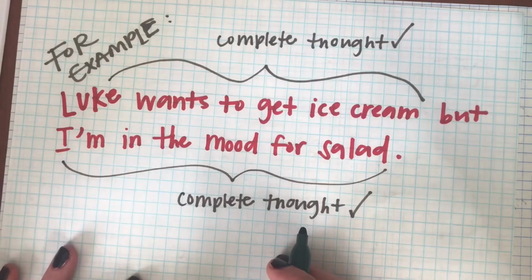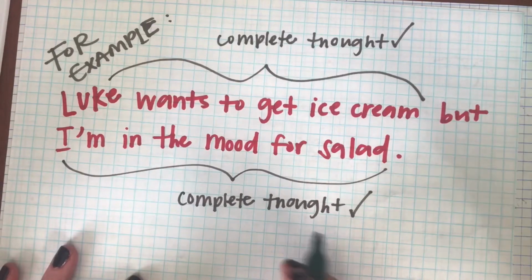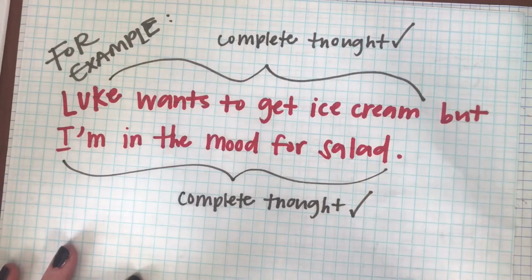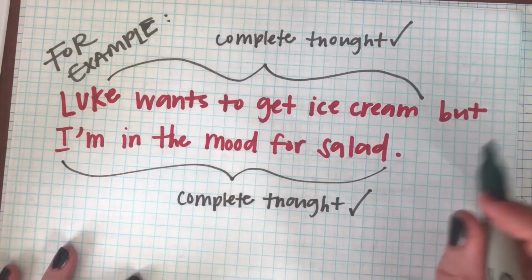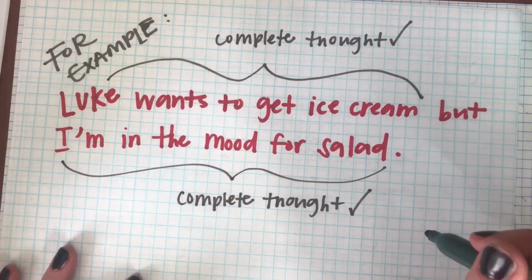And then, I'm in the mood for salad. I is our subject, and then it's a contraction. So I'm is a contracted form of I am. So am in the mood for salad is our predicate. Am is the verb, and so that makes a complete thought too.